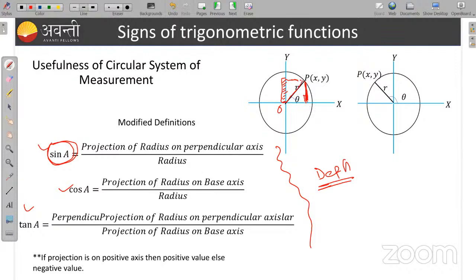Radius is the hypotenuse, that is h. So this is actually the definition of sine.